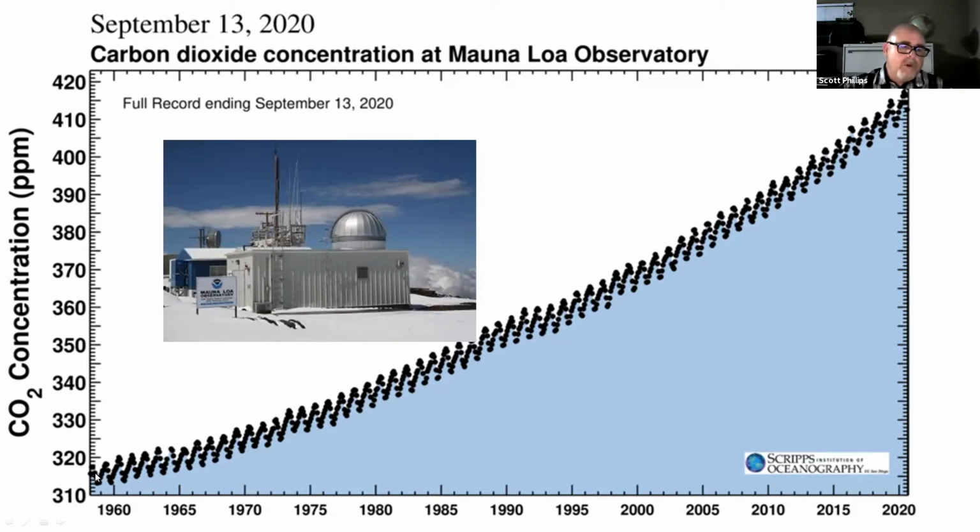So what we have is an understanding that from the late 1950s until today, carbon dioxide levels are going up. But what we don't really understand is, well, what's happening before 1958? So what scientists had to do to put this trend in context is to go out and find some way to understand carbon dioxide levels further into the past.